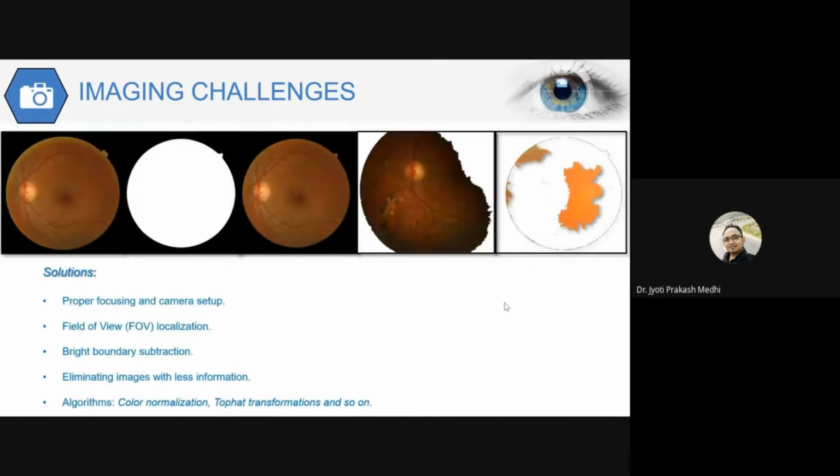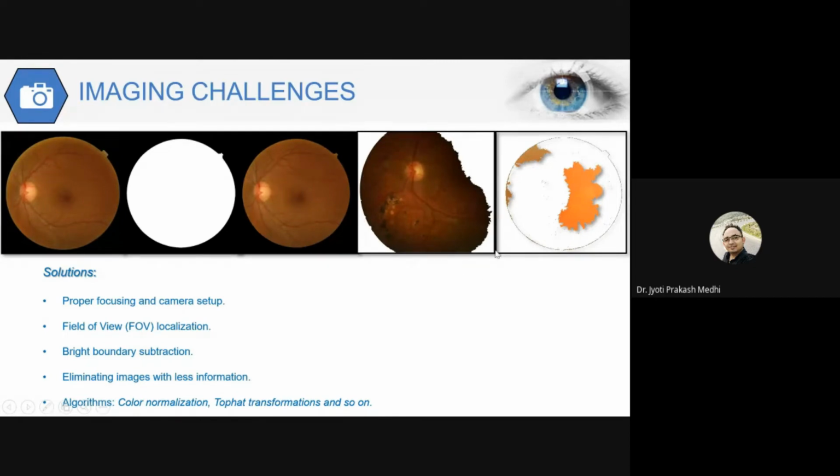Next, in order to remove these challenges, for removing the bright boundary we can go for simple image processing tools. As you can see, in the first image there was a bright boundary, but in the third image we can see the bright boundary gets eliminated. Similarly, in the fourth image, you can see the background.